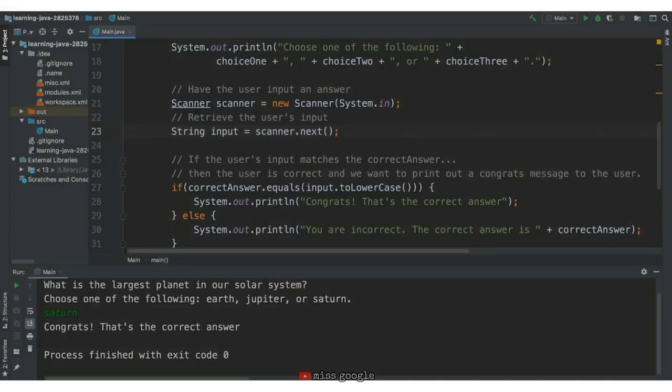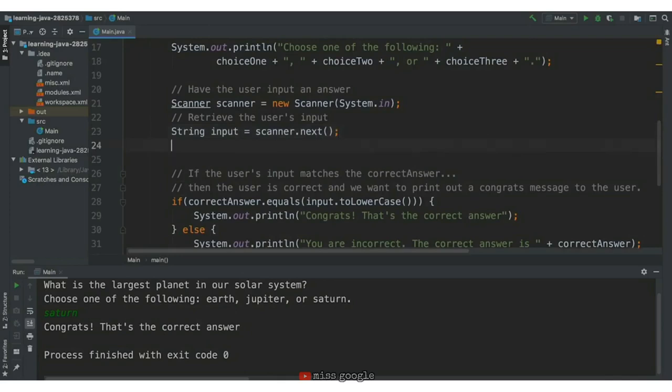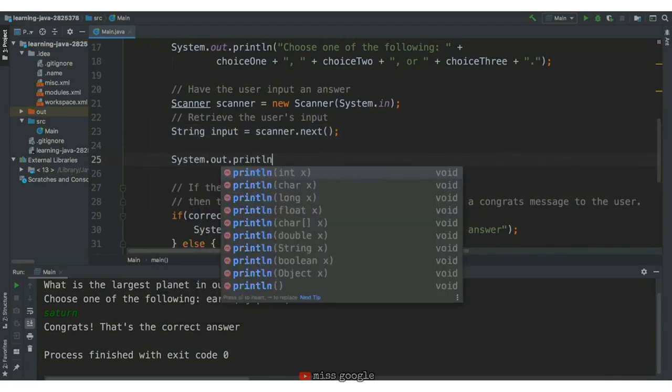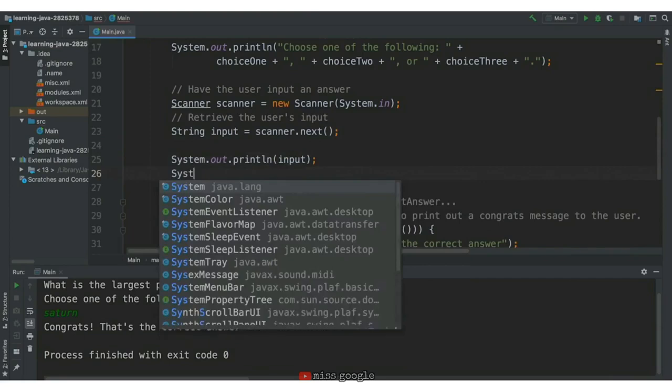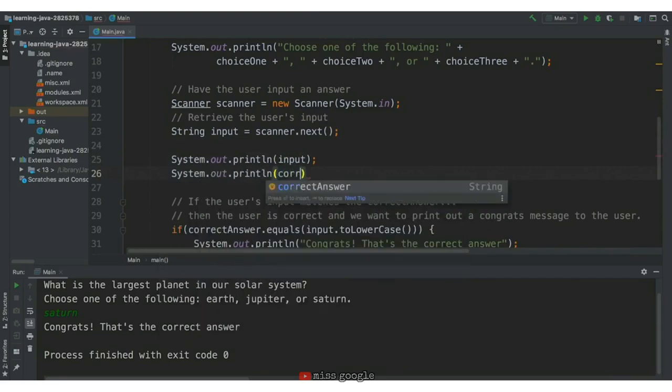Going back to the code, let's try outputting what the value of correct answer is, as well as what the value of our input is, to make sure it's getting the right input, as well as the correct answer is what we want it to be. So we'll write system.out.println, input, and then the correct answer. We'll save this, we'll run it,